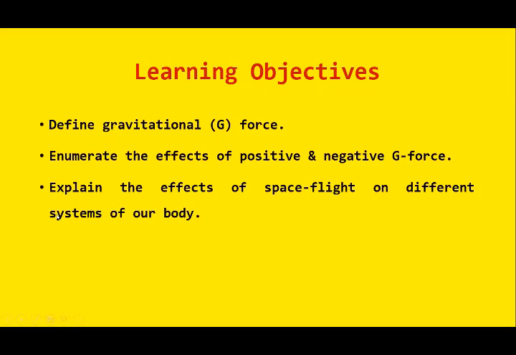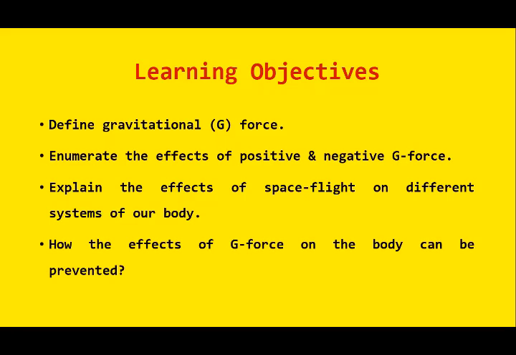Moreover, we learn the effects of space flight or weightlessness on different systems of our body: the cardiovascular system, the effects on renal system, the effects on respiratory system. So, weightlessness affects almost all the systems of our body. And at the end of the lecture, we will learn how the effects of G force on the body can be prevented.